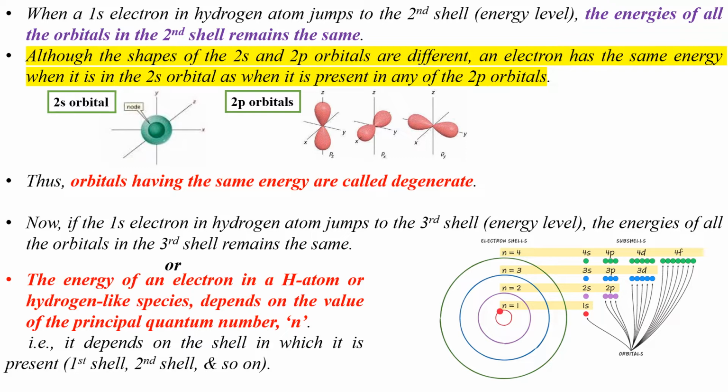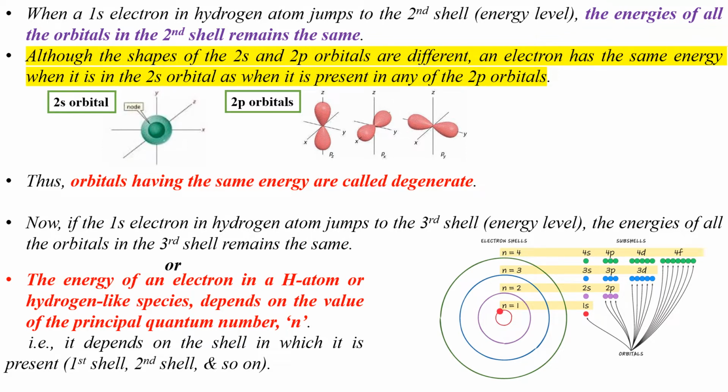Assume that the electron in the 1s orbital absorbs sufficient amount of energy and jumps to the second shell. We know that it may occupy either the 2s orbital or any one of the three 2p orbitals of the second shell. Now note that the energies of these orbitals in the second shell remain the same. The energies of the 2s orbital and the three 2p orbitals of the second shell are the same.